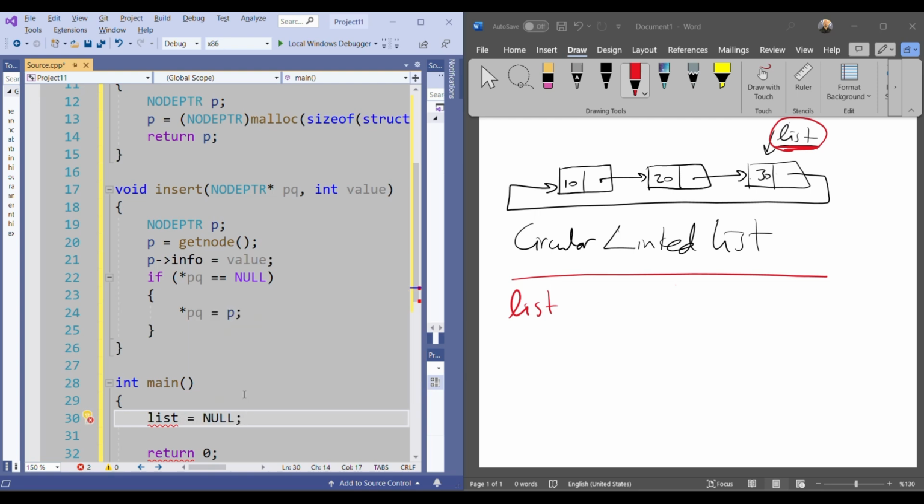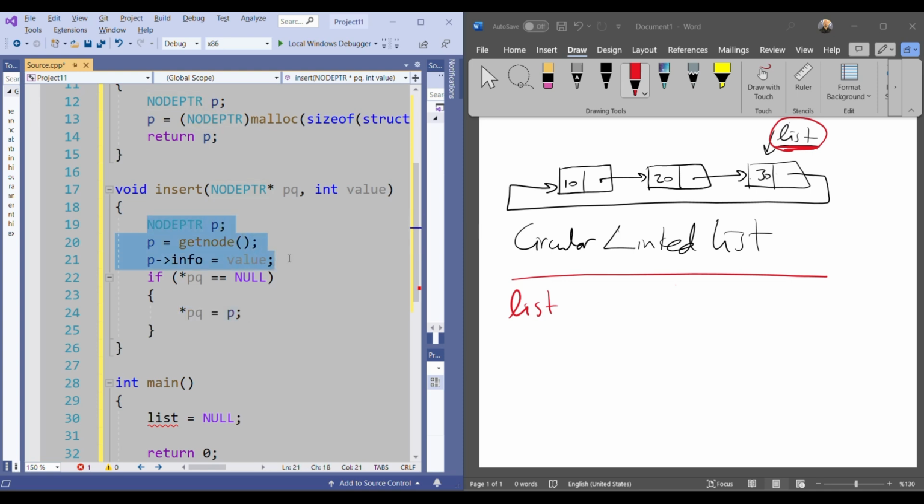We are saying this when we initialize it, okay? Therefore, when we call the insert function the first time, the list will be null. So when the list is null, it will enter into this program fragment. It will say that PQ is equal to P. When I call it the first time, it creates the node.